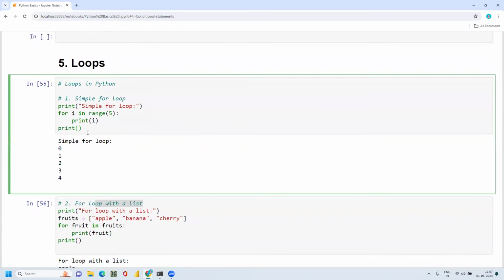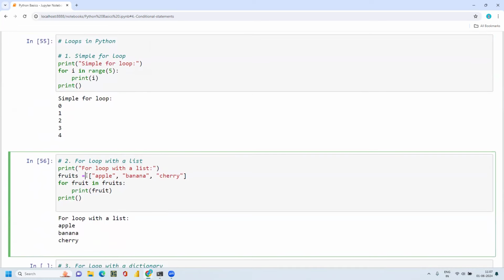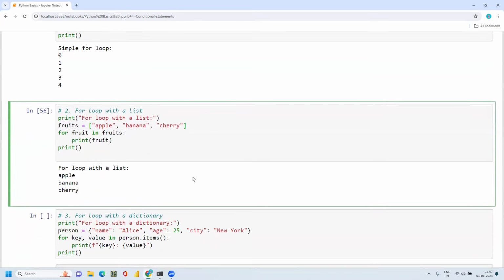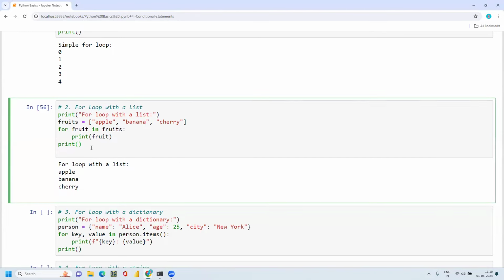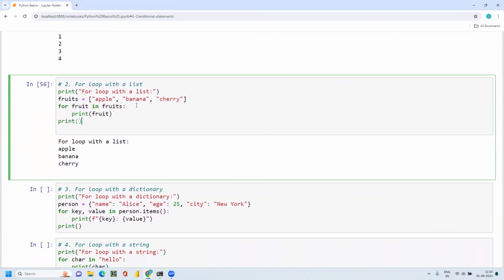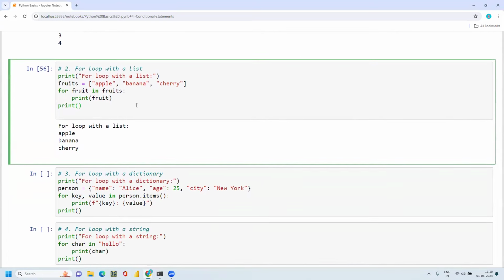Okay, so this is a simple for loop, right? We discussed the list of fruits, and I wanted to get them individually, one by one. So I can apply a for loop. Then I'll be able to print all the fruits which are present inside the list. Okay, so this is the simple for loop, a for loop with a list.